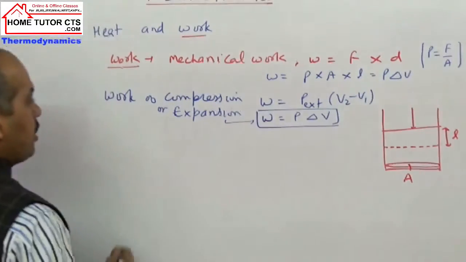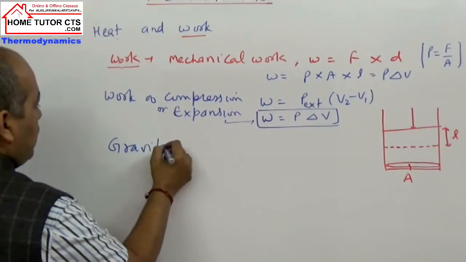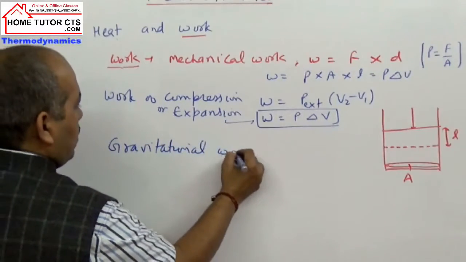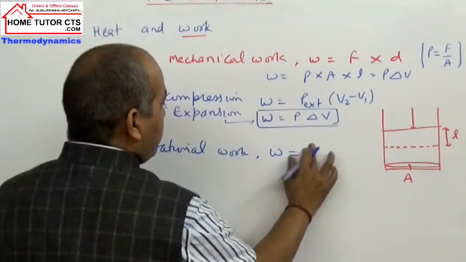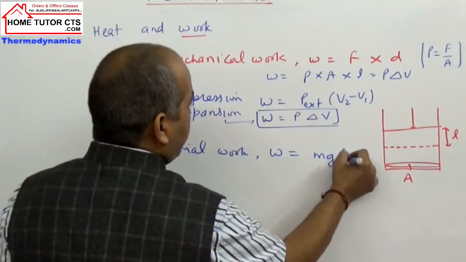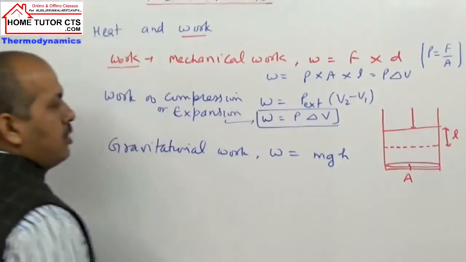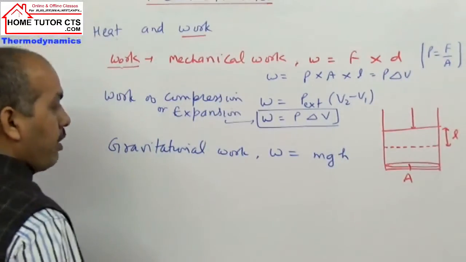Next is your gravitational work, which is taken as potential energy, mgh. M into g is again force, and h is the height, the position. So this is gravitational work.